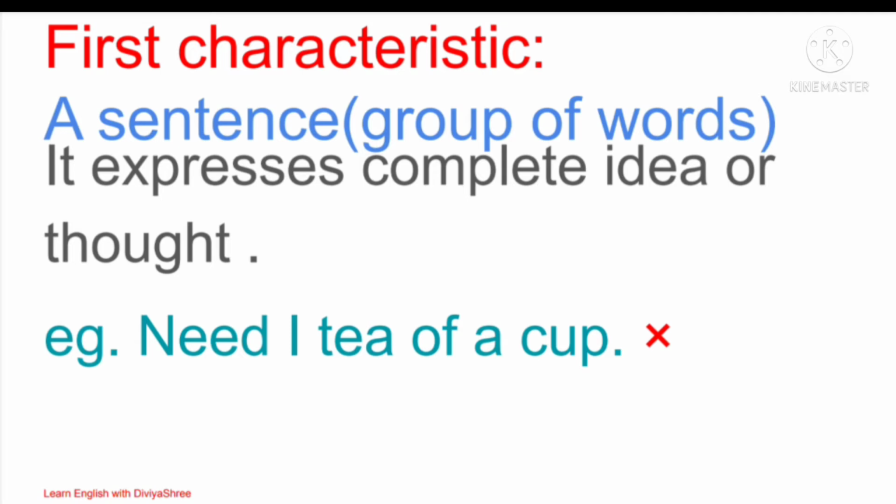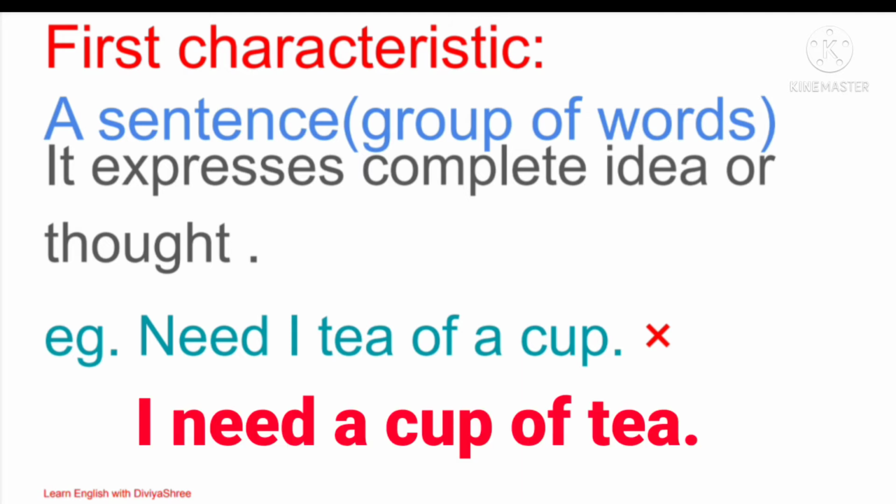So it is a group of words. Is it conveying any meaning to you? No, it's not. So it means it's not a sentence. When you say it like this, I need a cup of tea. It means you are rearranging the words. So when you rearrange the same words, we get a meaningful sentence.